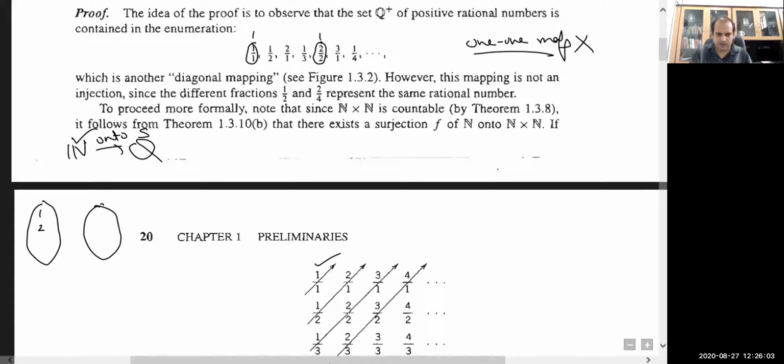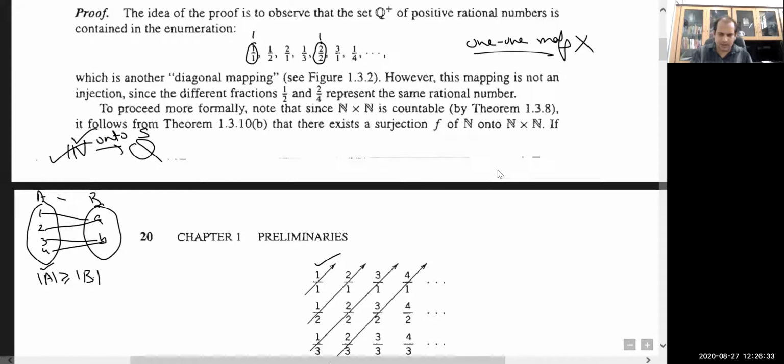suppose we have elements 1, 2, 3, 4 here, and we have A and B here. Is this possible? This one is an onto map. So you can see that the cardinality of B is less than or equal to the cardinality of A. So if A is countable, then B has to be countable because its cardinality is less than or equal to the cardinality of A. So I am going to use it here.